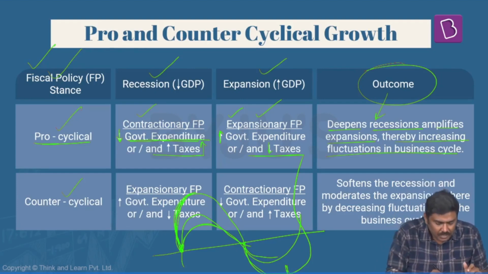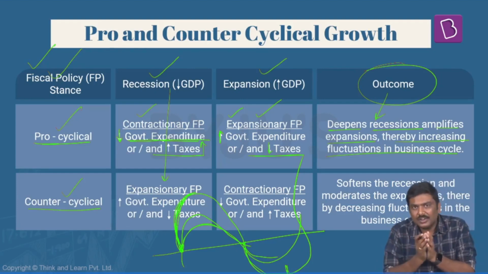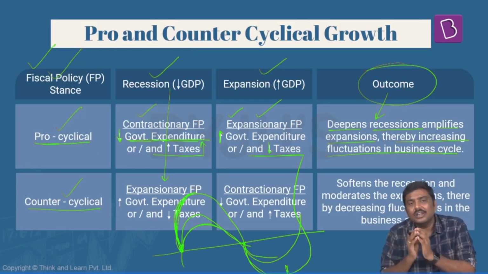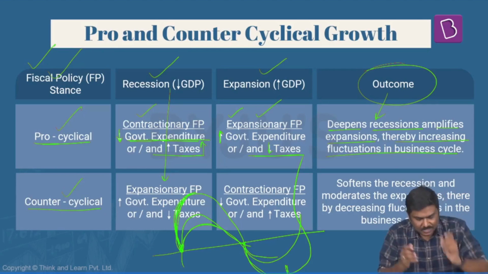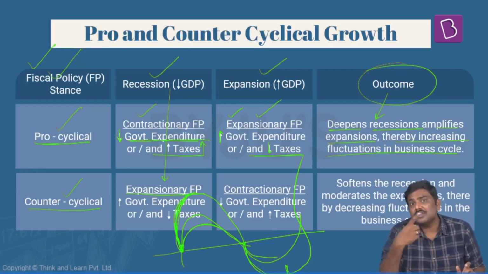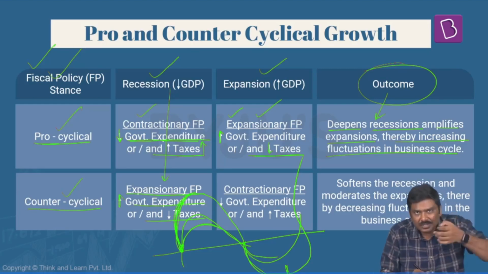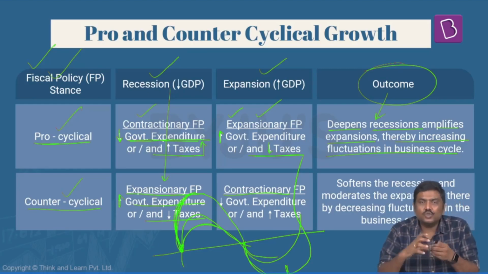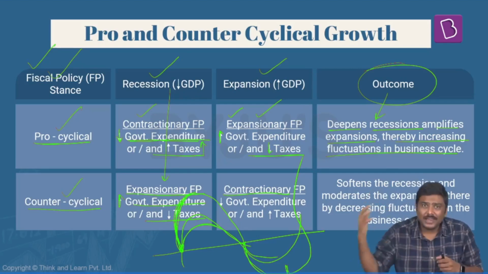On the other hand, if government follows a counter-cyclical policy, during a recession, they will try to ensure that the GDP growth rate is revived, employment is generated, investment expenditure is increased. So they will follow expansionary fiscal policy, increased government expenditure and reduced taxes. And during expansion, they will ensure that there is not too much investment expenditure, which will lead to higher inflation, and so on.